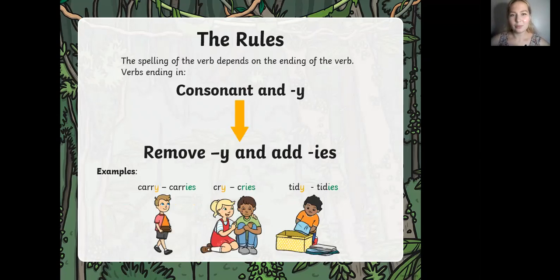Also, when we have a consonant and y at the end, we modify that: we change the y. For instance, carry, she carries. Cry, she cries. Tidy, she tidies up her room.